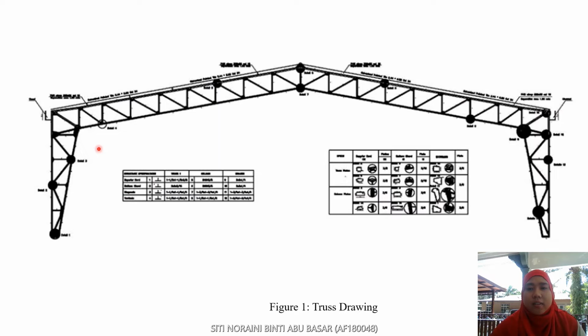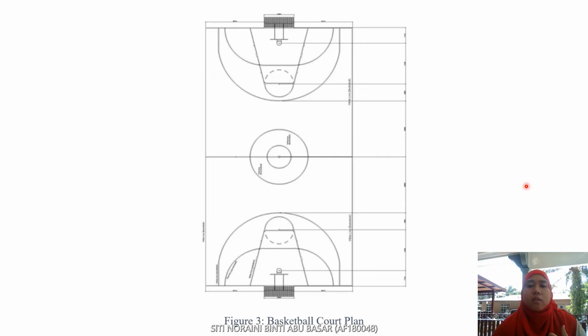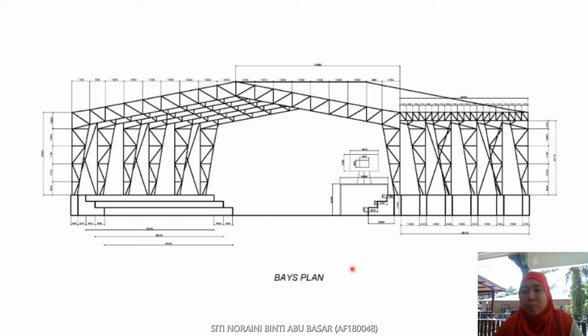Next, this is the overview from above. We can see the basketball court plan. This is our door into the stadium. This is the base plan. So what is a base plan? The base is the space between the trusses, from one truss to the other truss. In this stadium there are 1, 2, 3, 4, 5 trusses.